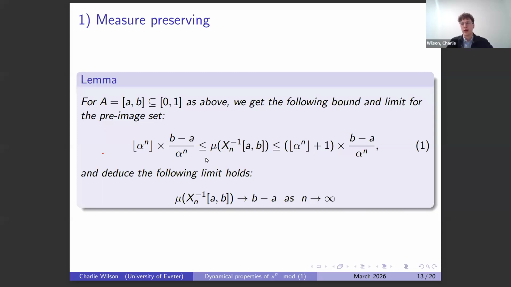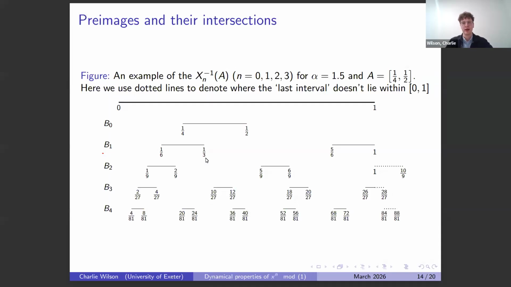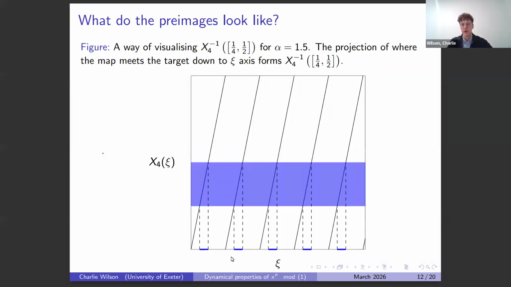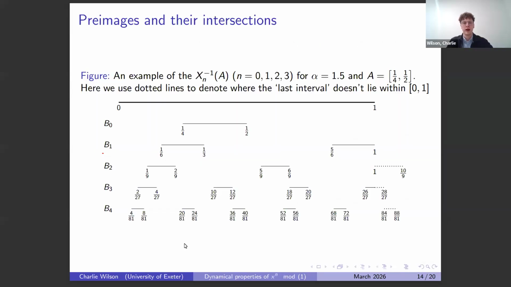Okay. So I hope that I've somewhat convinced you that this thing's limits to be measure preserving with some hand waving and pictures. Hopefully I'll do the same now with the mixing conditions. All I do here is take these pre-image sets and plot them out for several n. The bottom set here is the pre-image set we saw before, along with the other pre-image sets. For large n, we'll get roughly alpha to the n of them, of very, very fine and small width.